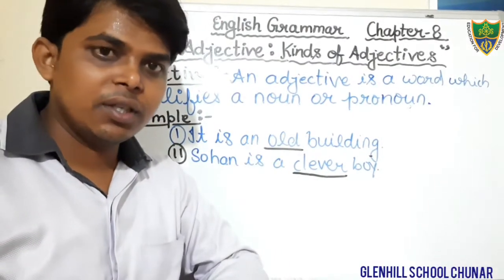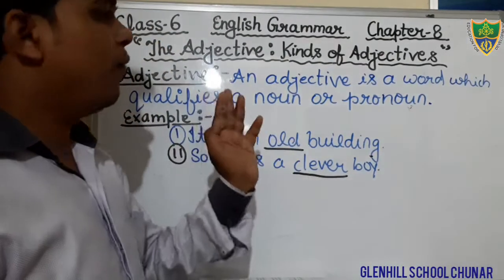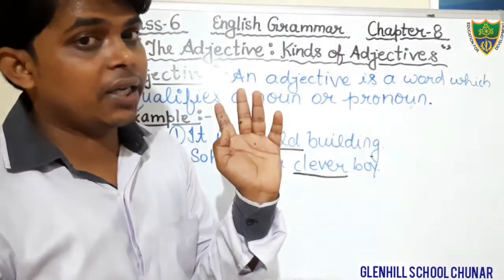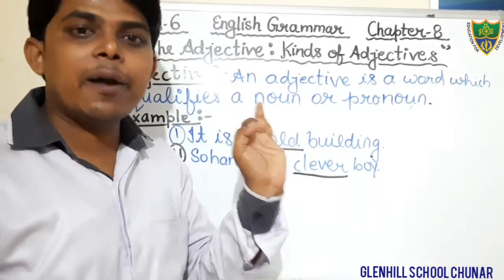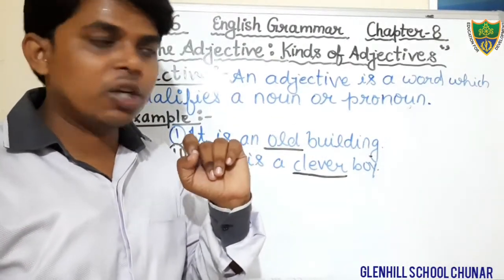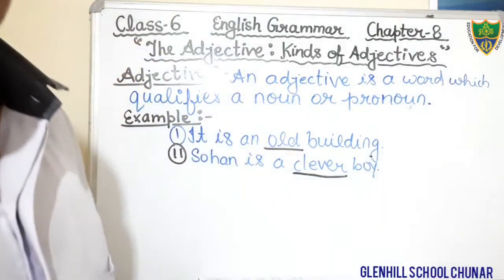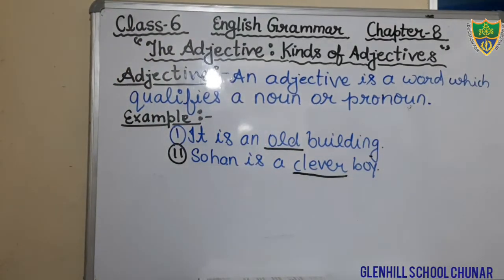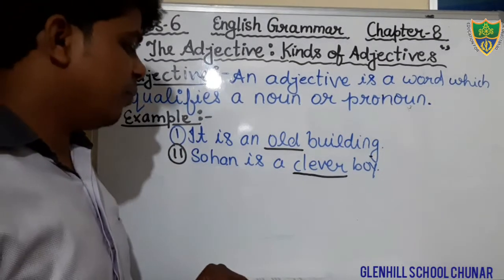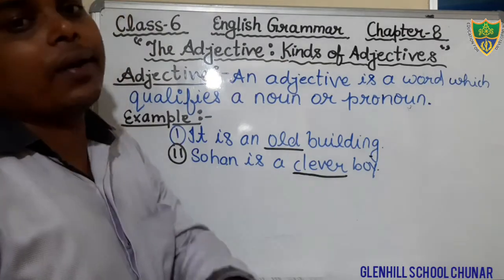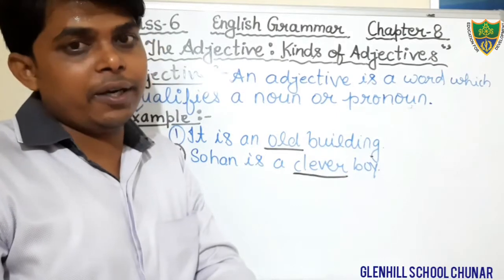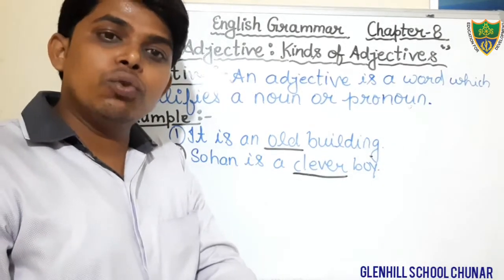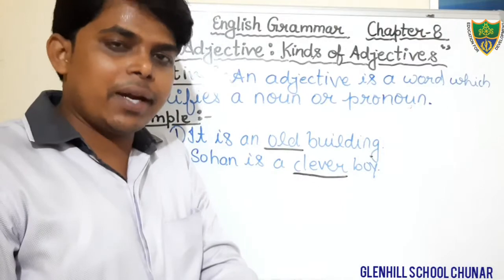Okay students, so in this way we have understood what an adjective is. An adjective is a word which qualifies a noun or pronoun in a sentence. Just write down this definition with example, and after completing it, you will put the heading features of an adjective. What are the features of an adjective? When and where do we use an adjective?